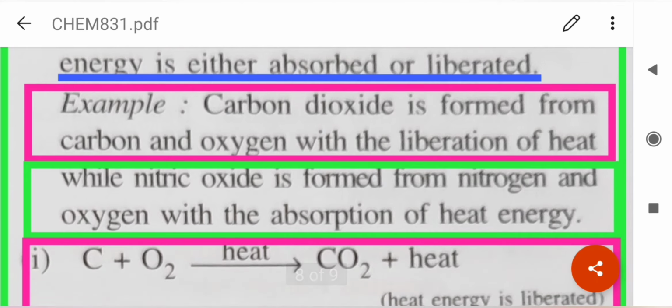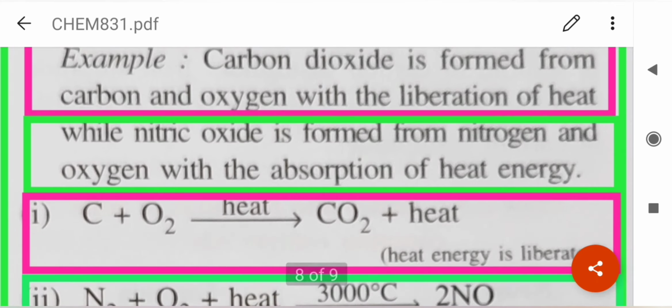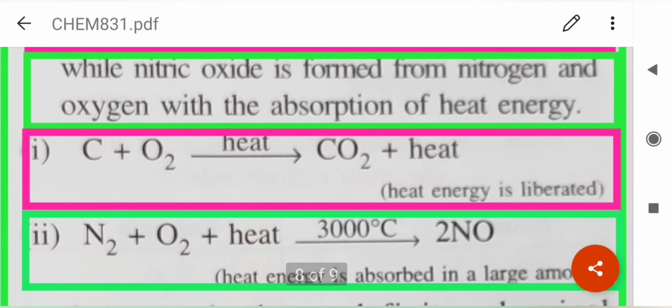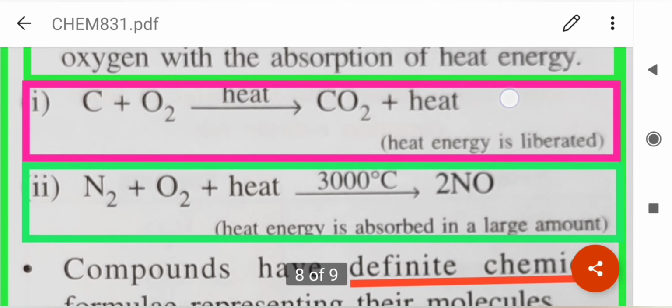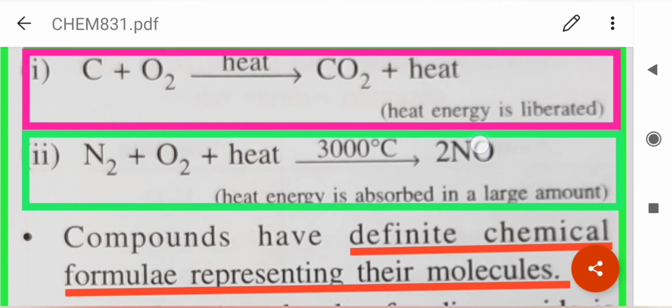Carbon dioxide is formed when carbon and oxygen combine together and heat energy is liberated. So it is an exothermic reaction. Now, when nitrogen monoxide is formed from nitrogen and oxygen, there is an absorption of heat energy. So it is an endothermic reaction.